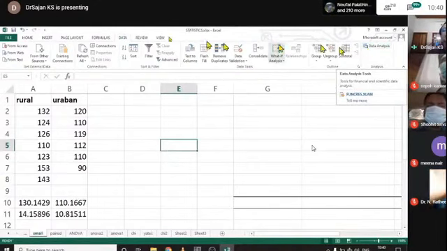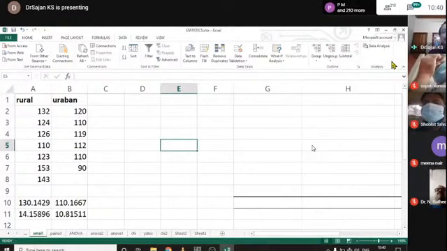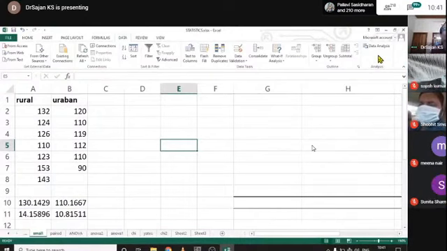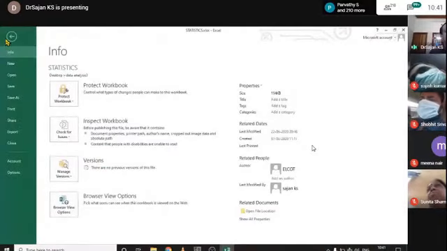If you use a new version of Excel, your data analysis pack may not be visible here because you have to activate it. It is already installed by your computer expert, but you have not yet activated it. So such a menu may not be available. Data analysis menu may not be available in your Excel. So you just click on the File menu, and in the File menu there is a button known as Options.